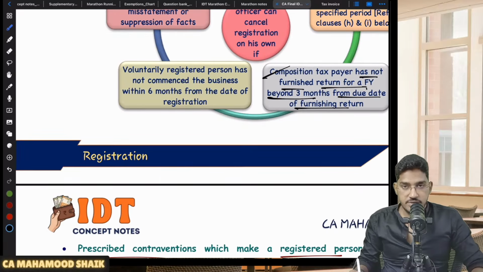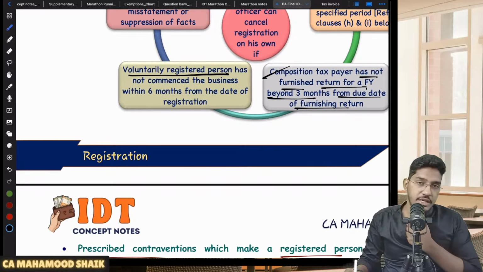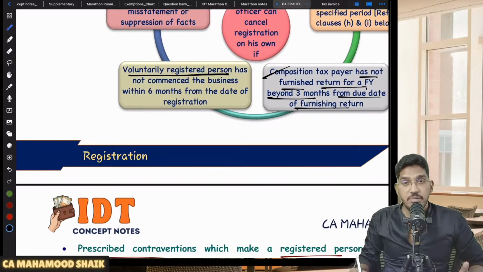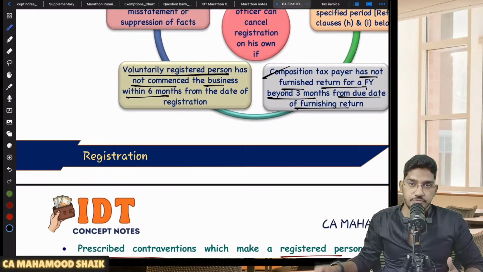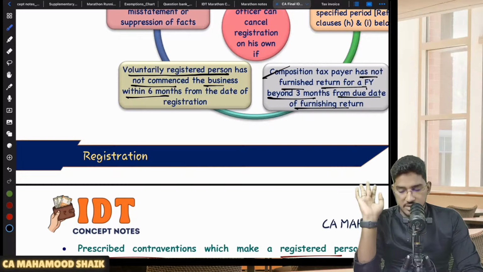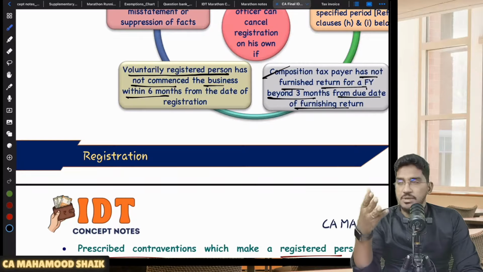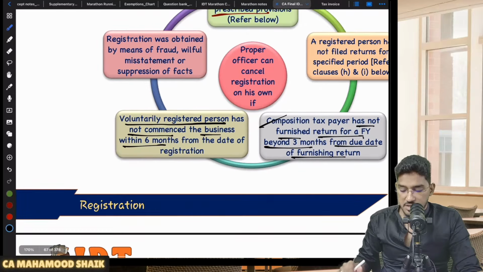And one more case where a person's registration will be cancelled on suo moto basis by the proper officer is if you are a voluntarily registered person. If you are not liable for registration, you voluntarily came forward and applied for registration. But after getting the voluntary registration, you are not commencing your business within 6 months. You applied by yourself, we gave you registration, but after getting registration you are not commencing your business, 6 months is also over, then also the PO on suo moto basis can cancel the registration.